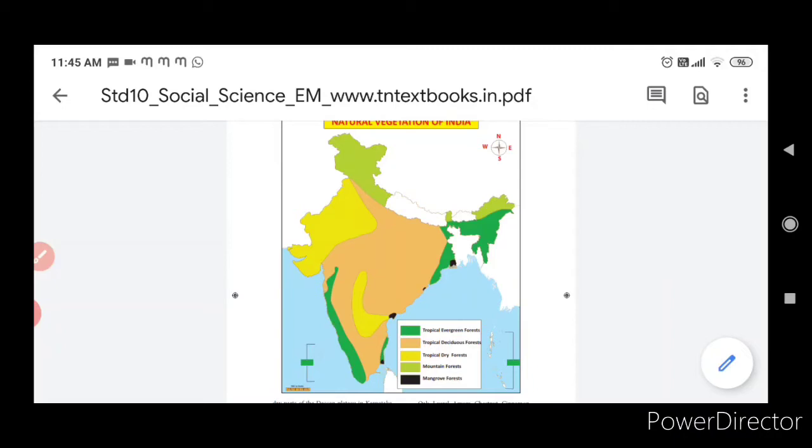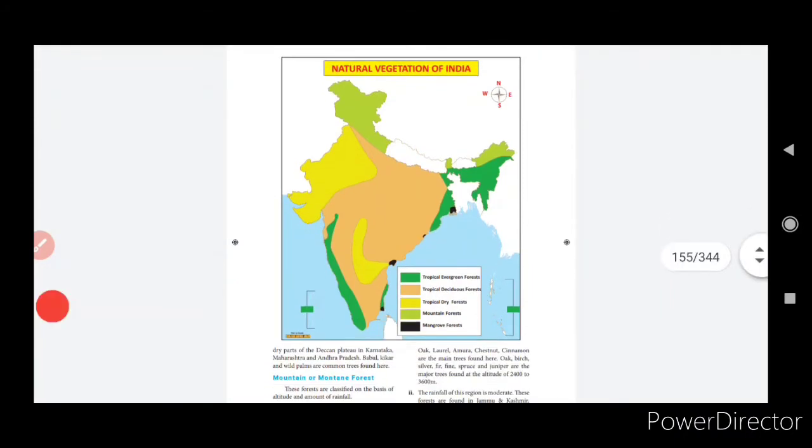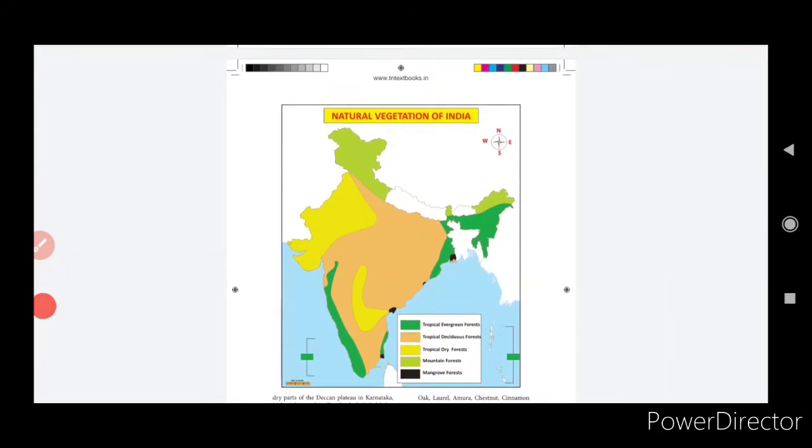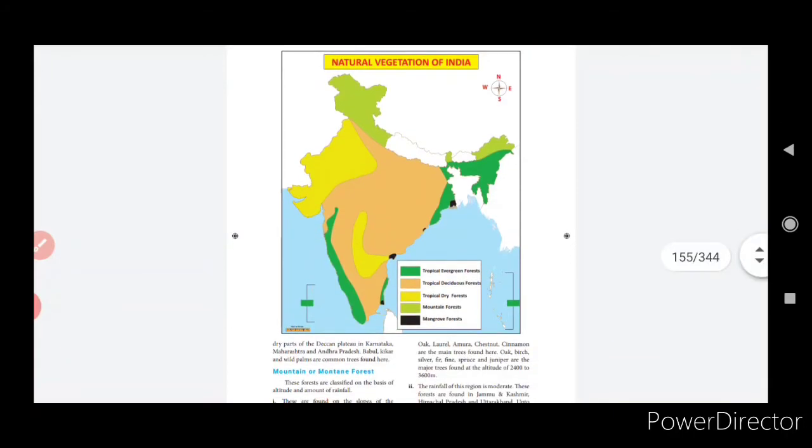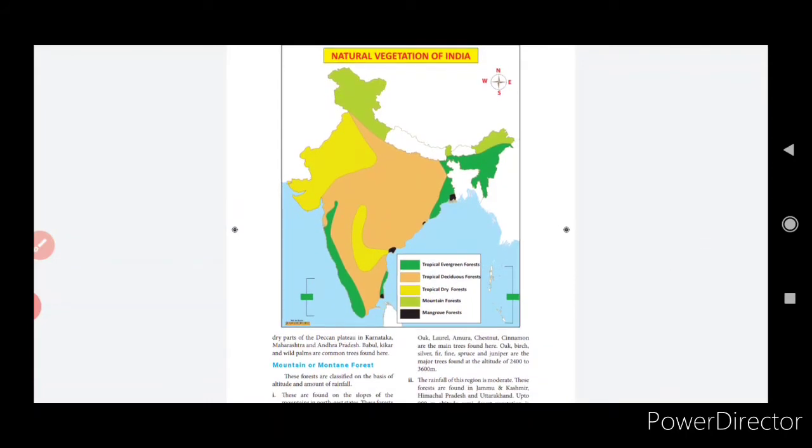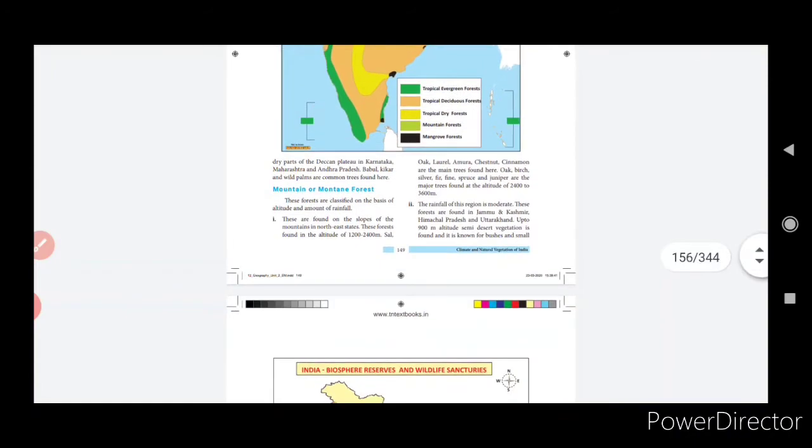Then tropical dry forest, which is very much dry. That is the left side of North India, that is Punjab, Gujarat, Rajasthan, and in the middle part of India, which is very dry. The amount of rainfall will be much lesser, below 50 centimeters. And the mountain forest, that is the light green color, that is the Kashmir place, the topmost India, the peak of India, that is the mountain forest, and the right side of India. And the mangrove forests are black in color, which are very few. The mangrove forest is also known as the tidal forest. It is very much lesser. So, only the tropical deciduous forest is much more.